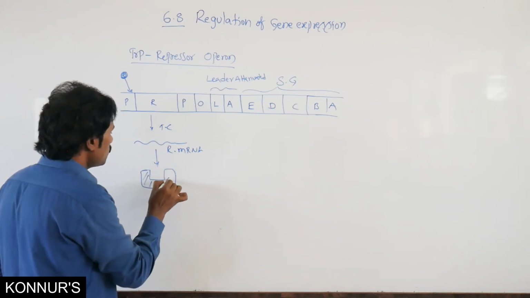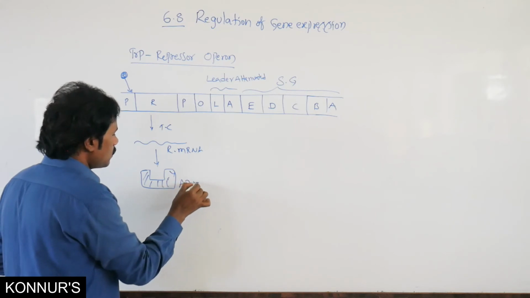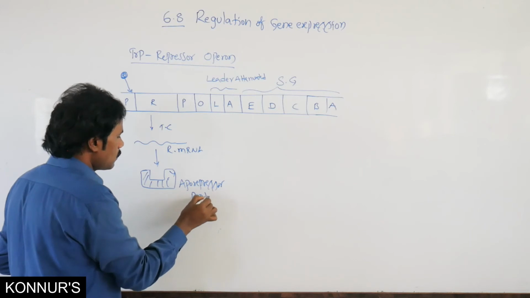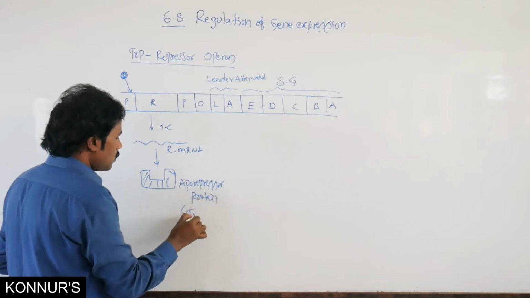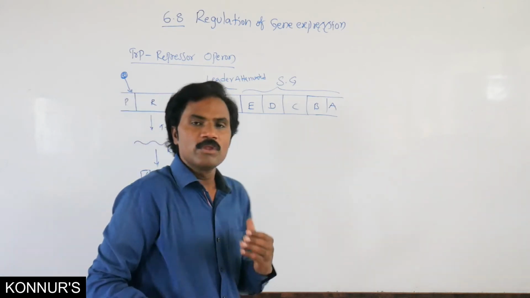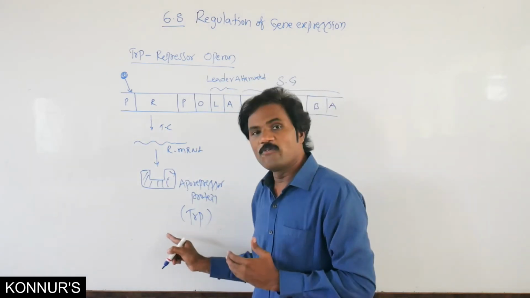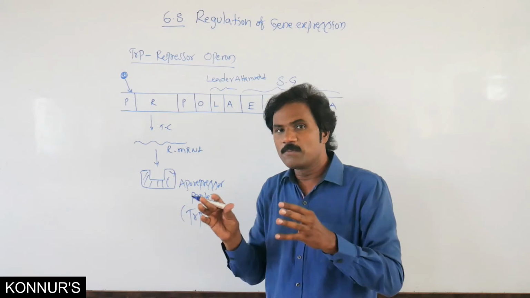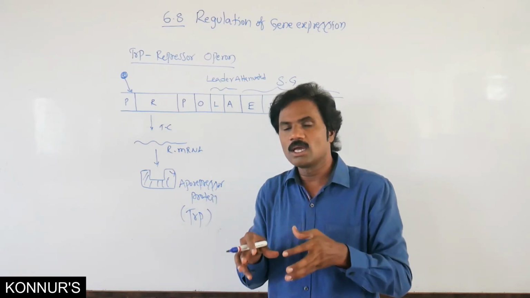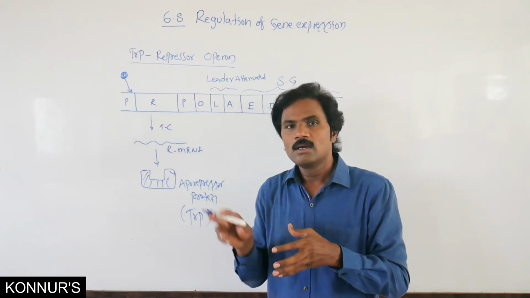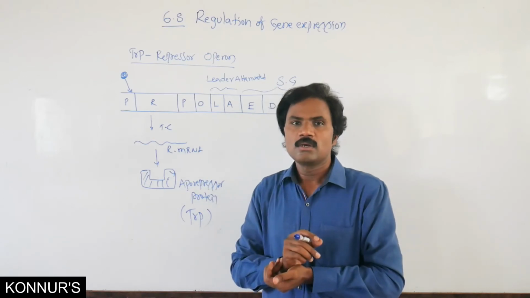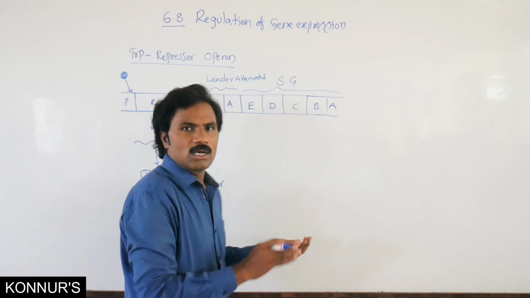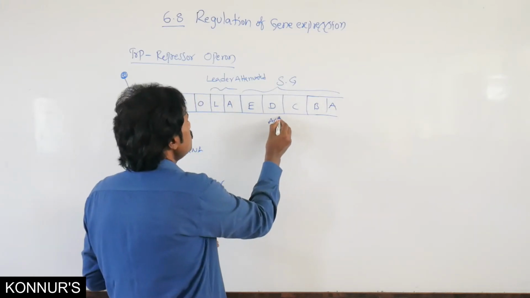This is the aporepressor protein, that is nothing but tryptophan. Tryptophan protein is synthesized. Whenever tryptophan itself is unable to bind in that operator region, then automatically the aporepressor region is activated.